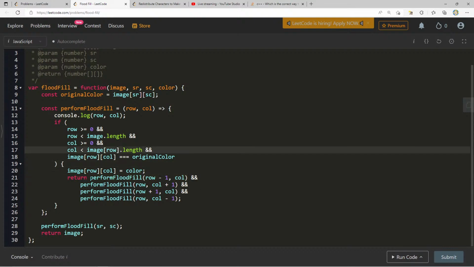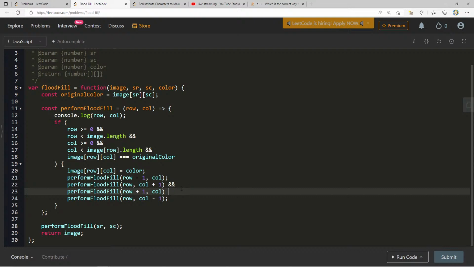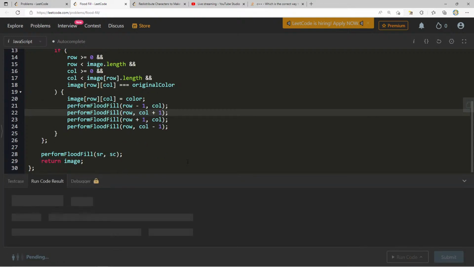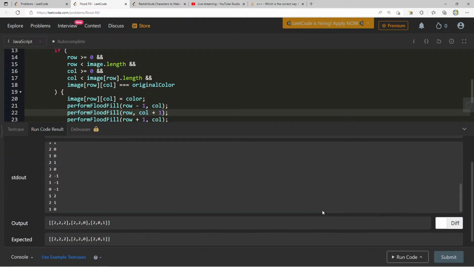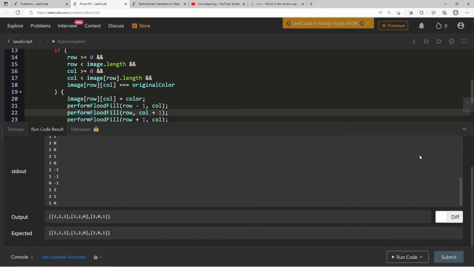Maybe instead of return, what if I just had this instead? I don't really need to return anything since I'm just modifying image. Will this yield better results? If this is actually an issue with short-circuiting, that would be a very great example. Oh, that's so cool.